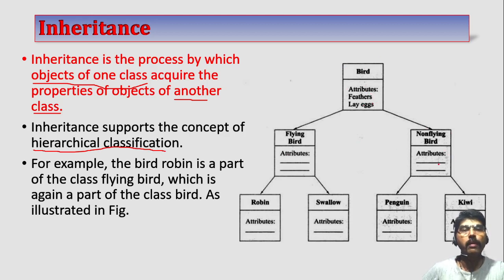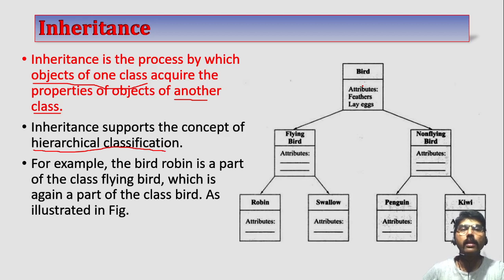Some of the common properties in both classes will be taken from this bird. From flying birds, I can create some more classes like robins, sparrow, crow, anything which is flying. Robin has its own new features, sparrow has new features, but both take the properties from flying bird as well